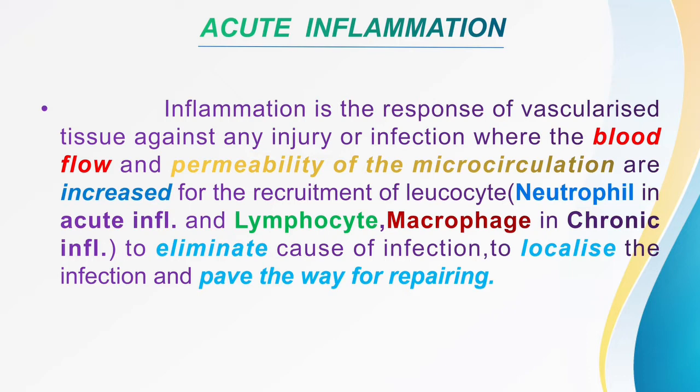It will also localize the infection. It will not allow the bacteria to spread all over, right? And by engulfing the bacteria, it will pave the way for repairing, right?